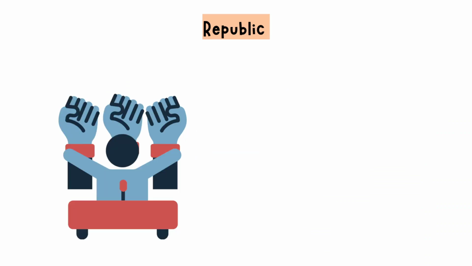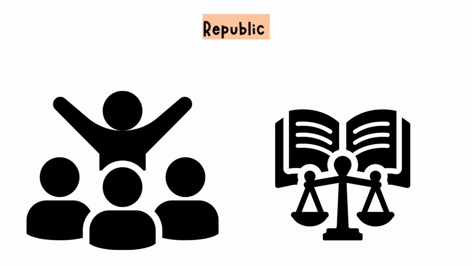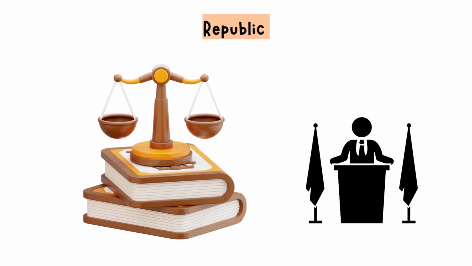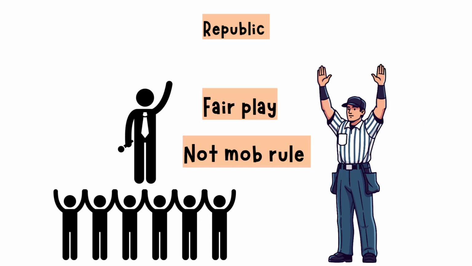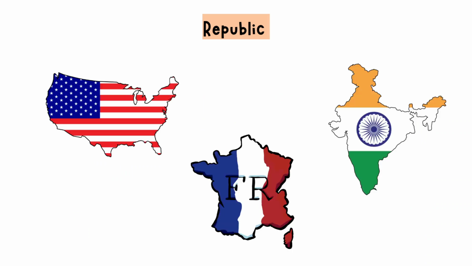Republic. A republic looks a lot like a democracy, but with an extra layer of protection, the rule of law. Here, the people elect leaders, but even those leaders must obey the same laws as everyone else. The Constitution stands above all, setting limits that no one can cross, not even the president. Think of it as democracy with a referee, fair play, not mob rule. The United States, India, and France are some examples.